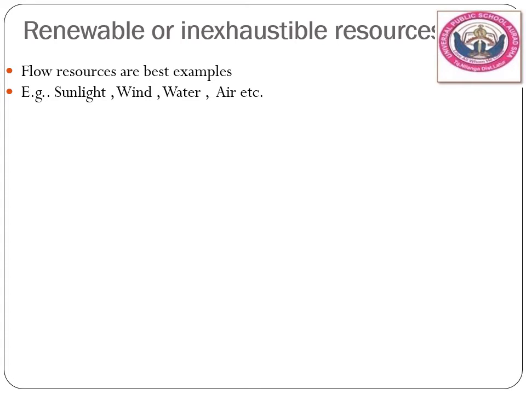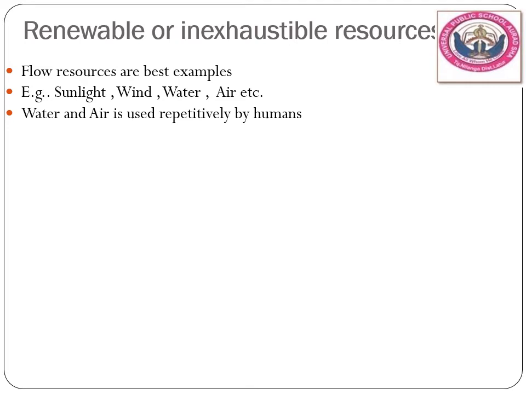If you take water, what happens? We use water for drinking, cooking, cleaning, agriculture and everything. Then it flows into the river, it goes to the ocean, है ना? Then sunlight will process it, फिर वो भाप बन जाएगा, it will convert into clouds, again it will rain, again we use it, again it goes to rivers, again it goes to ocean. So they are in continuous flow, isn't it? Those are called flow resources. So all the flow resources are the best examples of renewable or inexhaustible resources. Examples are sunlight, wind, water and air.